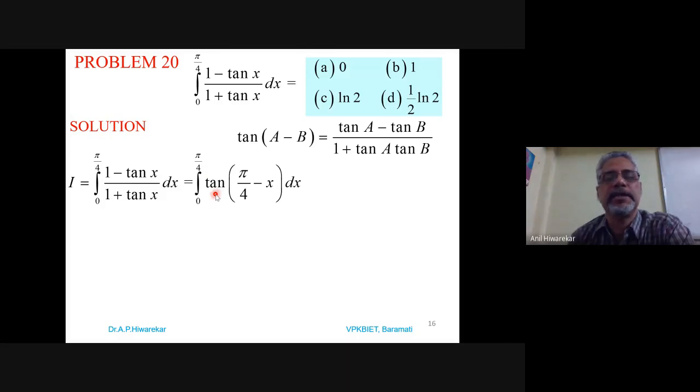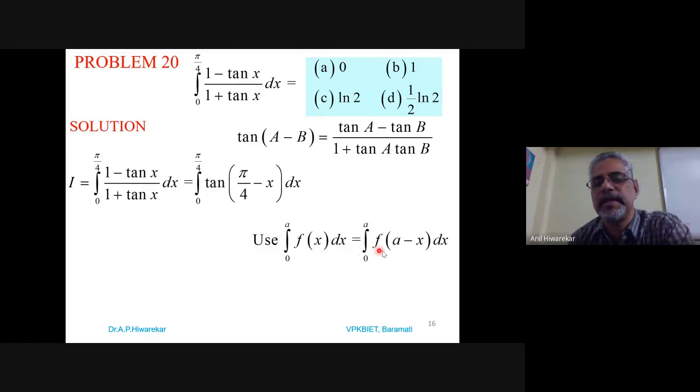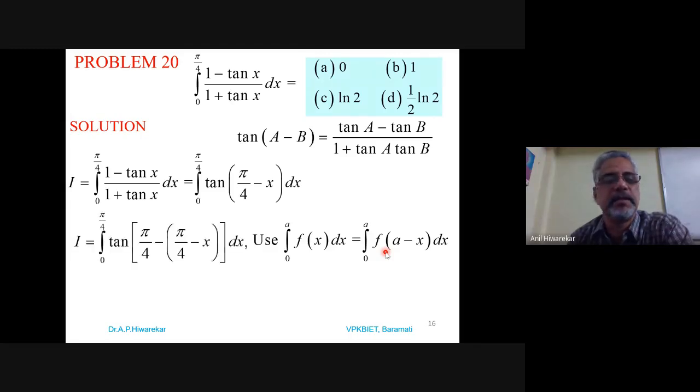And we know integration of tan is what? Log of sec. Okay. So using the property integration 0 to a f(x) dx is equal to integration 0 to a f(a minus x) dx, apply this formula. Use this, and what is a? A is pi by 4. So the value of this integral is what? Tan of pi by 4 minus this bracket. So we do that, which is tan of pi by 4 minus x dx.